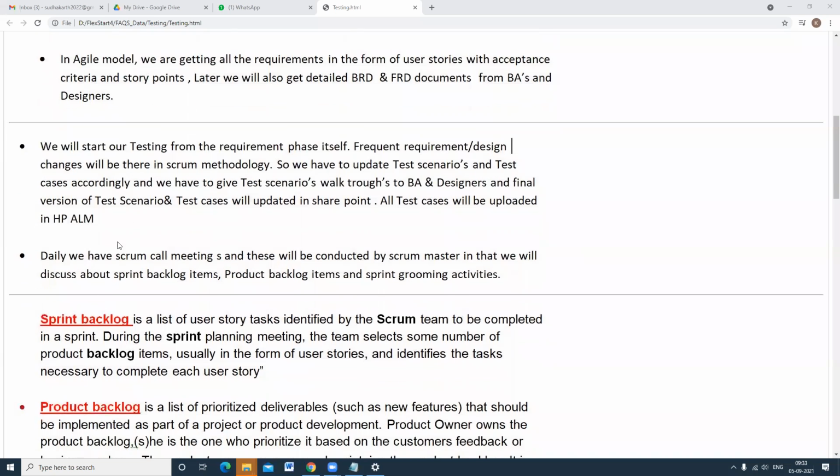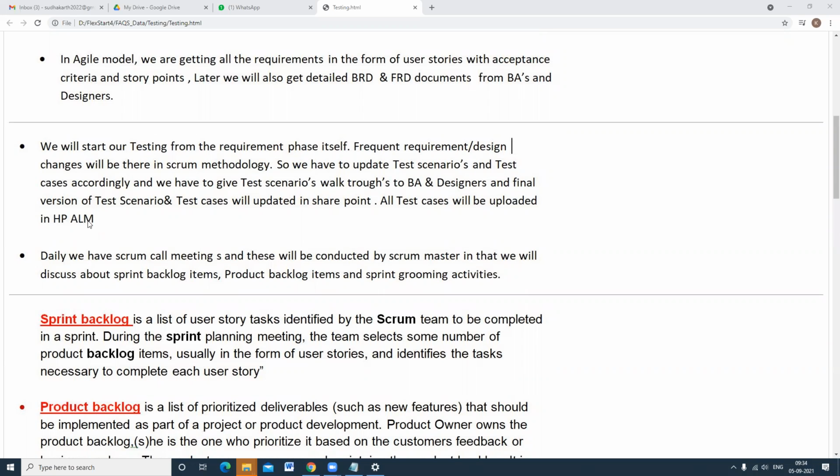So all test cases will be uploaded into HPALM. HPALM is a project management tool. They will guide you, as you are freshers, on how to use that tool and where you need to upload your documents, like how you upload to Google Drive. Same like that, they will guide you on where to upload your test scenarios and test cases.